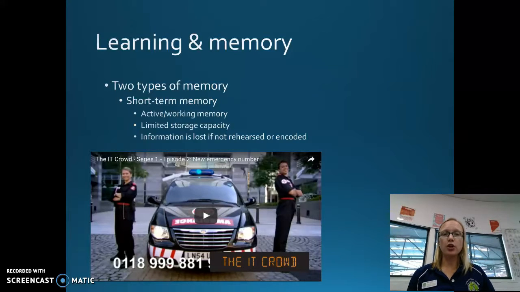So we've got short-term and long-term memory. Short-term memory is also known as the active or the working memory. It has really limited storage capacity and information is lost if it's not rehearsed or encoded. Imagine somebody telling you a lengthy phone number and they tell it to you once and you've got to try and remember it. That's short-term memory. If you don't continue to rehearse it, that information will be lost.